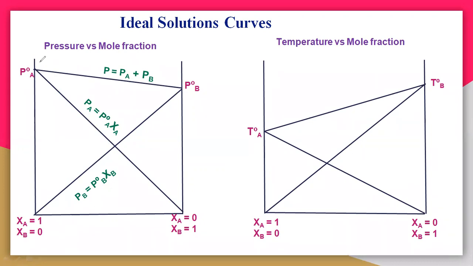The vapor pressure of A is greater than the vapor pressure of B. That means it is producing more vapors. Why? Because it is more volatile. It is easily evaporating. So here P naught A is more. It is highly volatile compared with B.